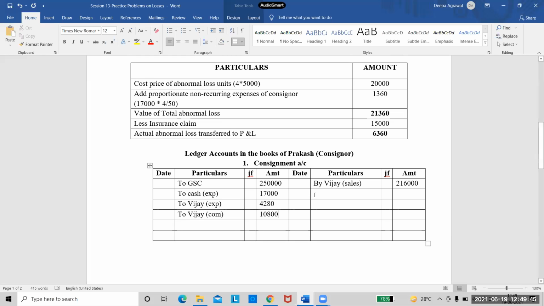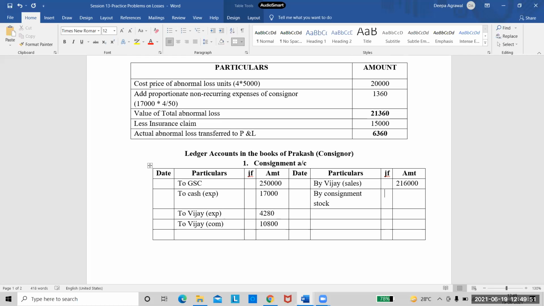We only have to take the consignment stock and the abnormal loss. So by consignment stock, and how much was our consignment stock? It was 53,835. Am I correct? Just check once. If I'm correct with the value of consignment stock, please check the values once.